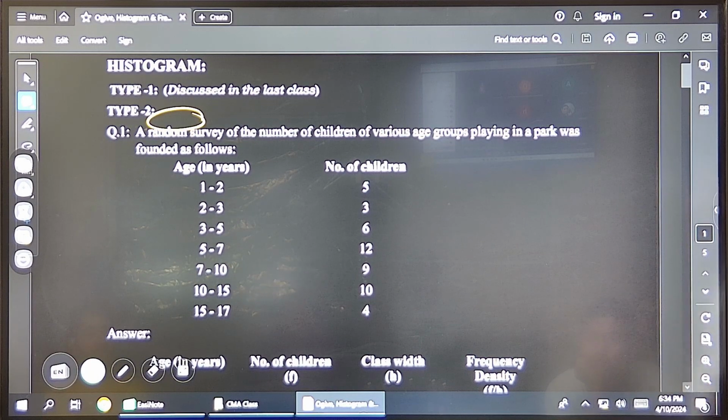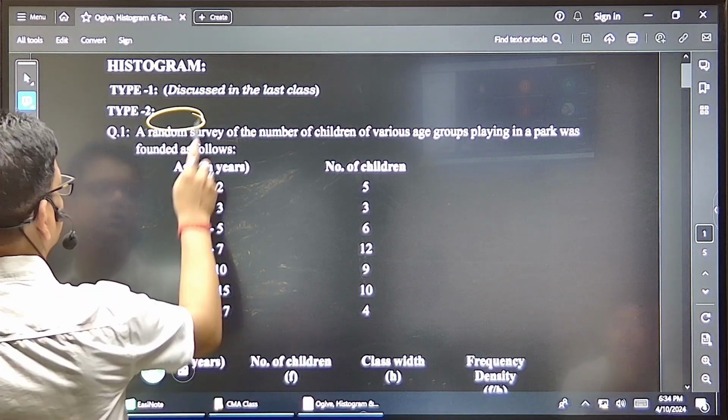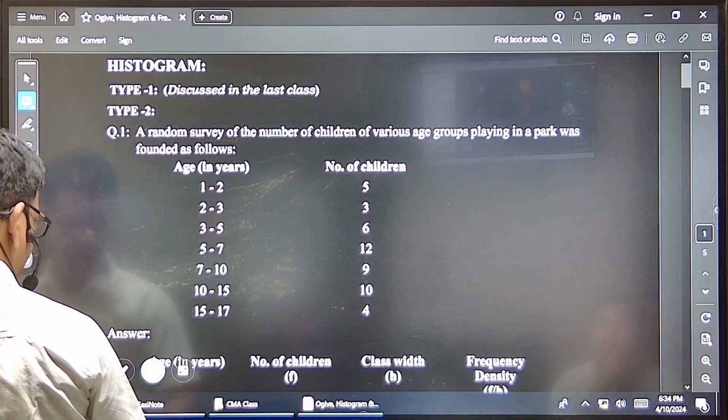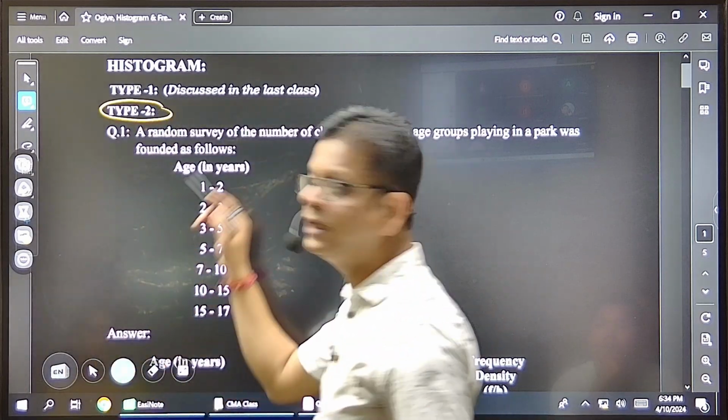Okay. Now look at this. This is type 2, as I told you. Now you see the difference. From here, it is a bit important. Now I told you it is type 2. The reason is the data itself.